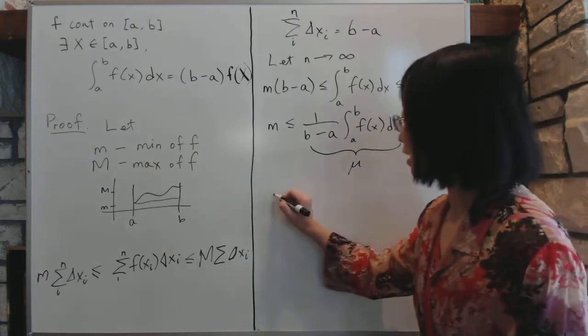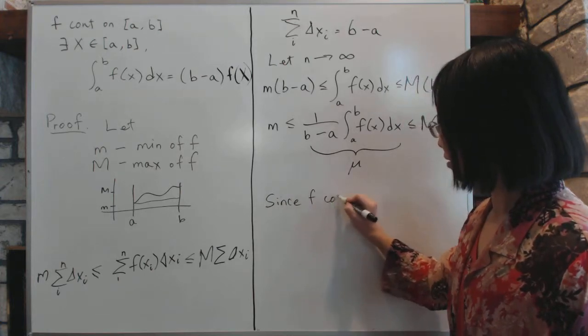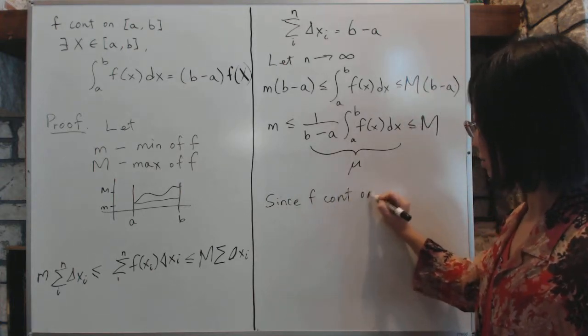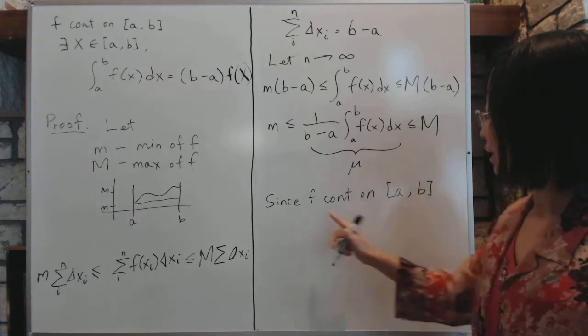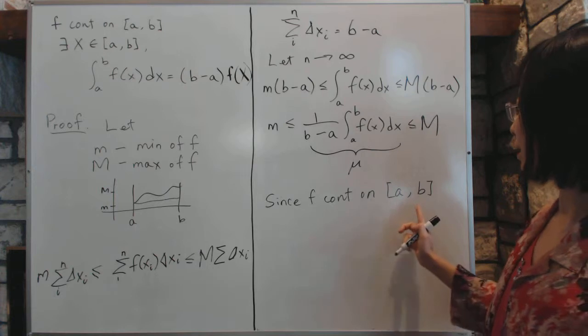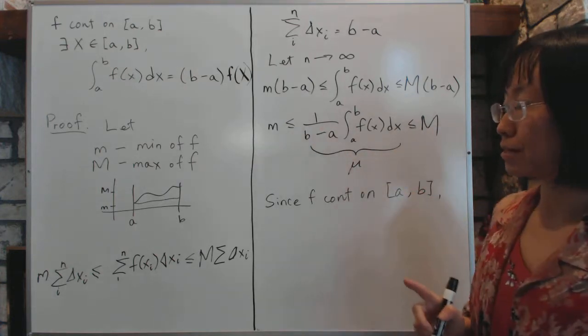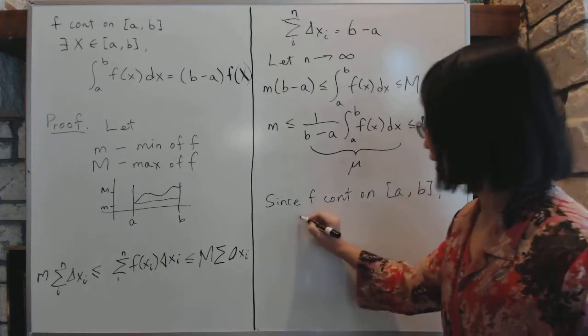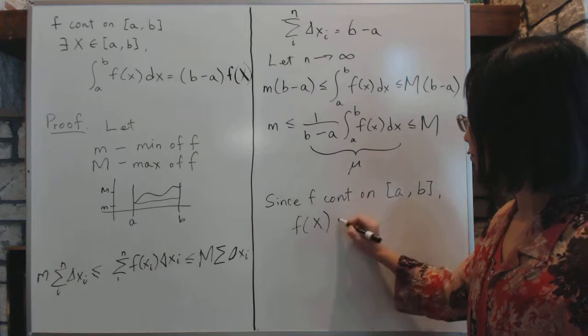So since f is continuous on [a, b], this is very important. Again, the continuity matters greatly here. Because f is continuous on the closed interval [a, b], and m and M are the minimum and maximum, then f must hit mu at some value.